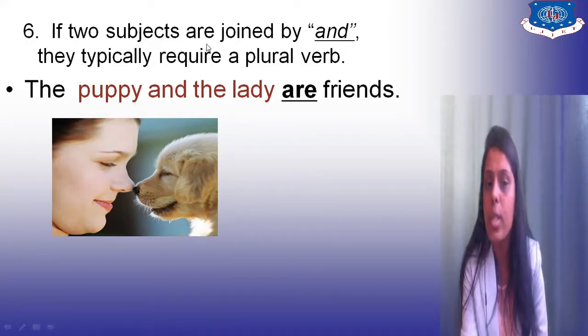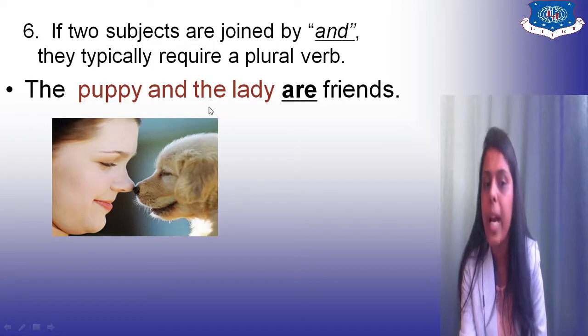Sixth is, if two subjects are joined by and, they typically require a plural verb. Here you can say, the puppy and the lady are friends. So they are talking about two subjects here, right? And they are joined by a conjunction called and. That's why when you are talking about two subjects connected with a conjunction, the verb we require is plural. Here you can see are. So the puppy and lady are friends. So when you are talking about two things joined with a conjunction, you have to use a plural verb.